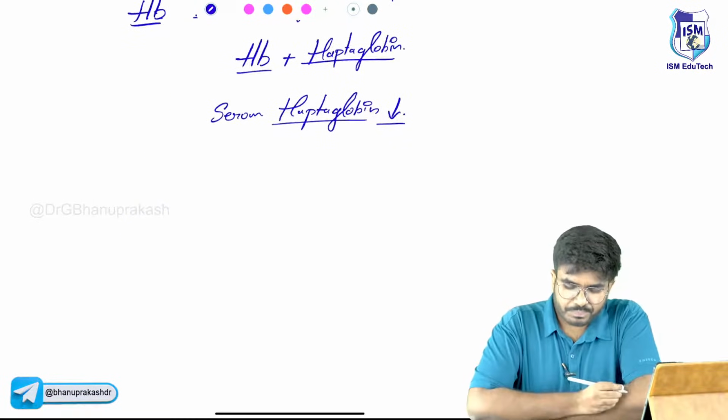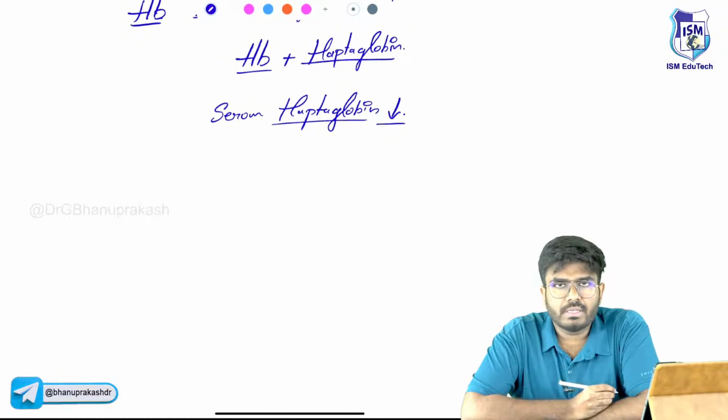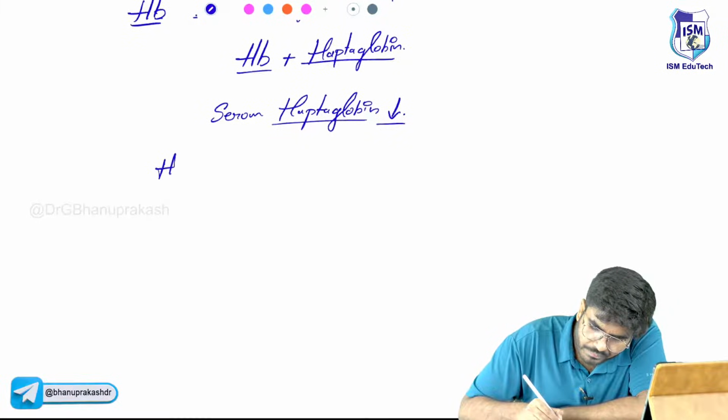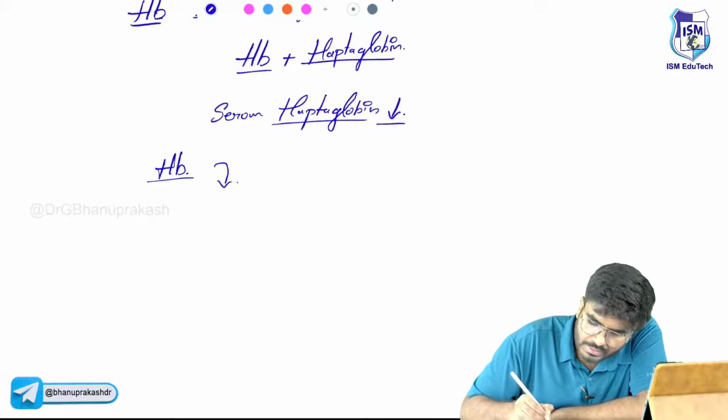So serum haptoglobin levels will go down. This hemoglobin will leak into the kidneys.